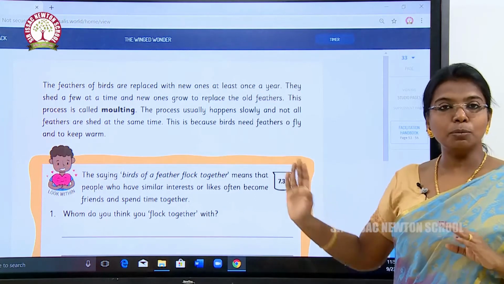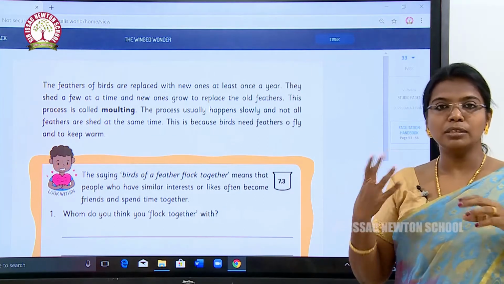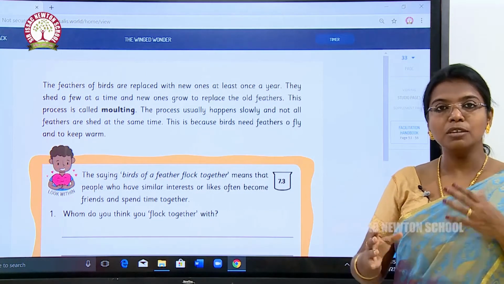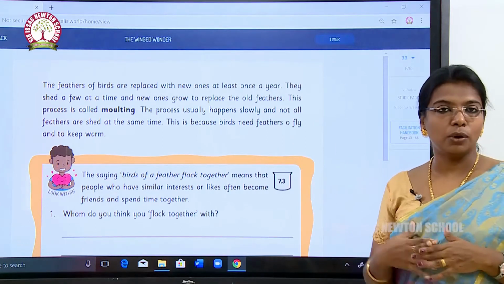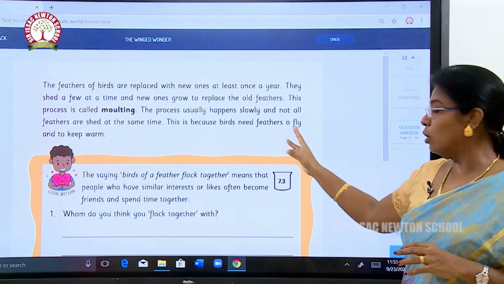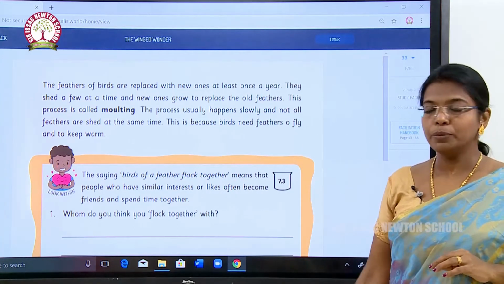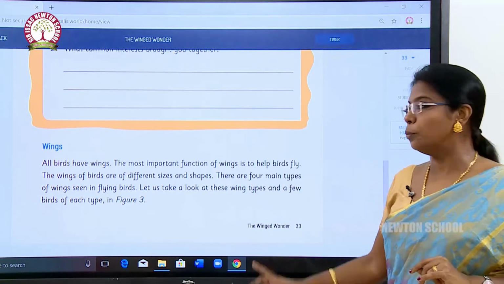Same way, the birds will be shedding feathers, one feather, two feathers likewise, and then new feathers start growing. So they shed the feathers, and this process is called molting. This is because birds need feathers to fly and keep warm. Okay, so we have seen about feathers and now we are going to see about wings.